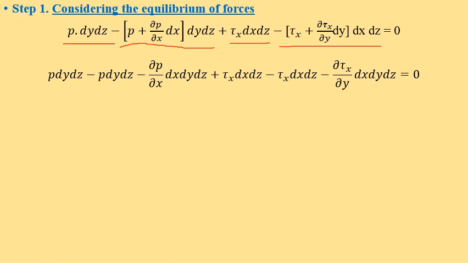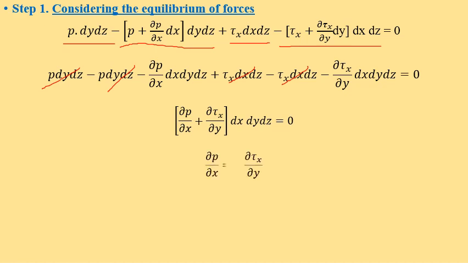Here these terms will cancel, and tau x dx dz minus tau x dx dz will also cancel, and what we get is del p by del x plus del tau x by del y, into dx dy dz, is equal to 0. Taking one term to the RHS, the negative sign will also vanish. From this we get del p by del x is equal to minus del tau x by del y.